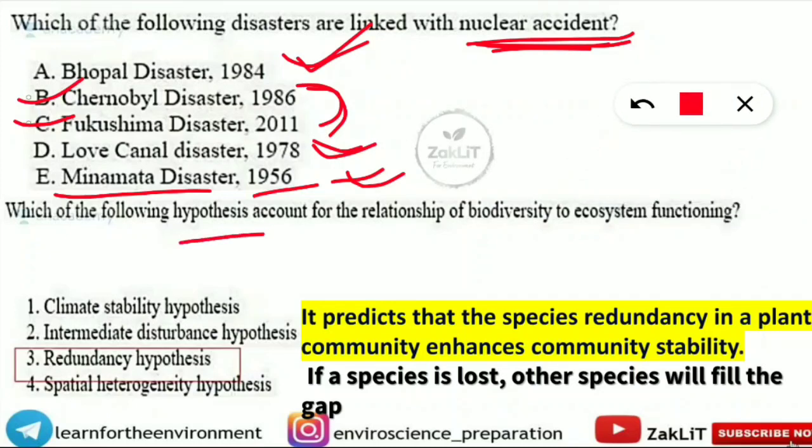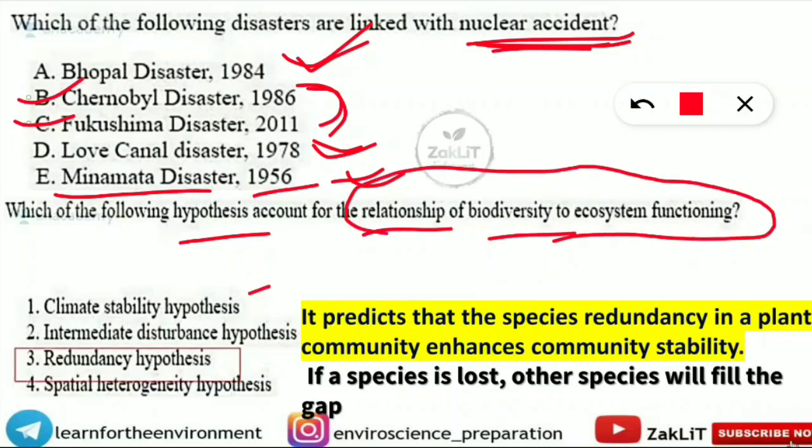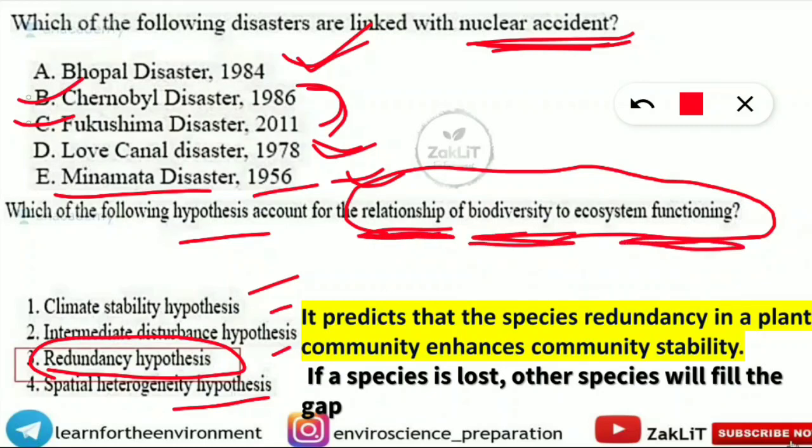Which of the following hypotheses account for the relationship of biodiversity to ecosystem functioning? So here the options were climate stability hypothesis, intermediate disturbance hypothesis, redundancy hypothesis or spatial heterogeneity hypothesis. So here it will be the redundancy hypothesis, which accounts for the relationship between biodiversity and ecosystem functioning. So what does this hypothesis predict?